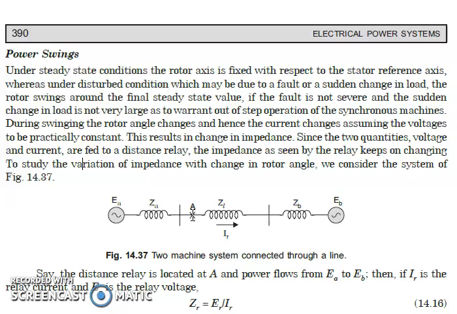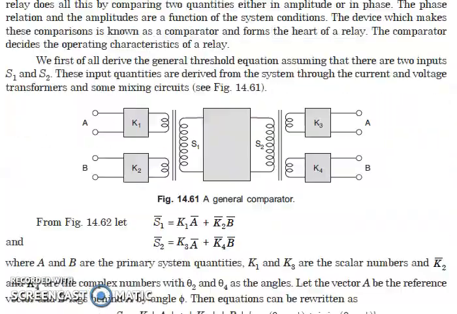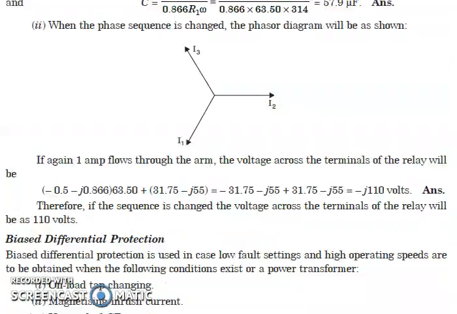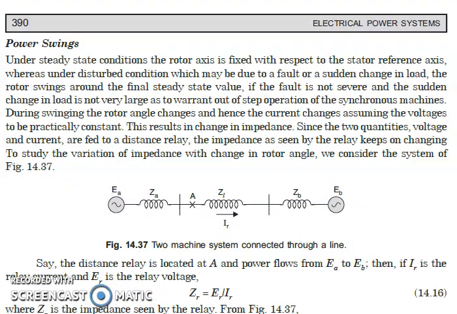Now as we have already seen in the power angle diagram, the initial operating angle of the generator is delta 0, and as there is a change in load, it changes from delta 0 to delta 1 and goes maximum up to delta max. Now we will see what happens in this case.